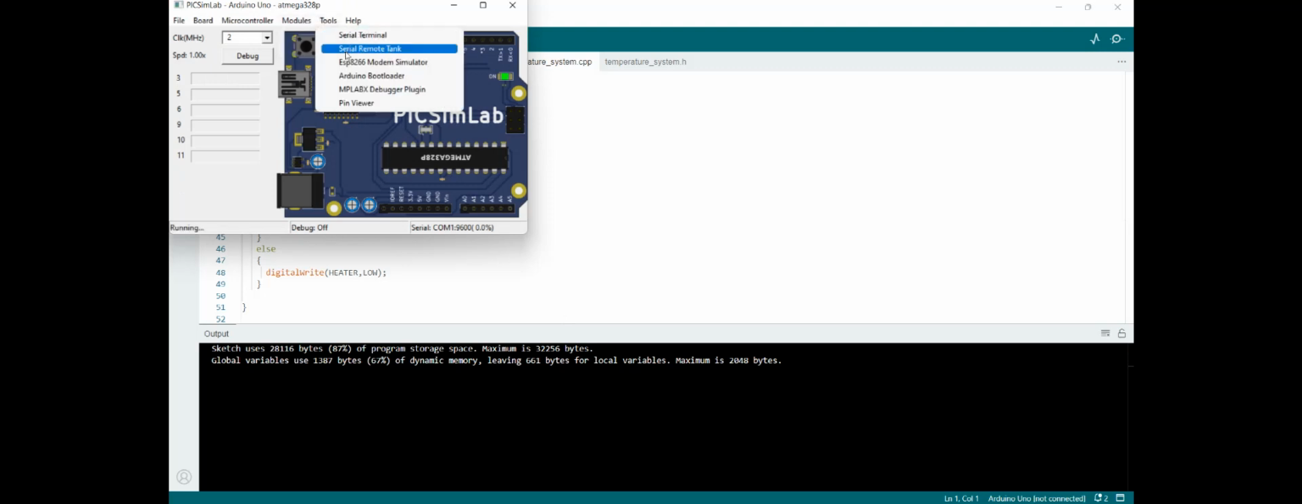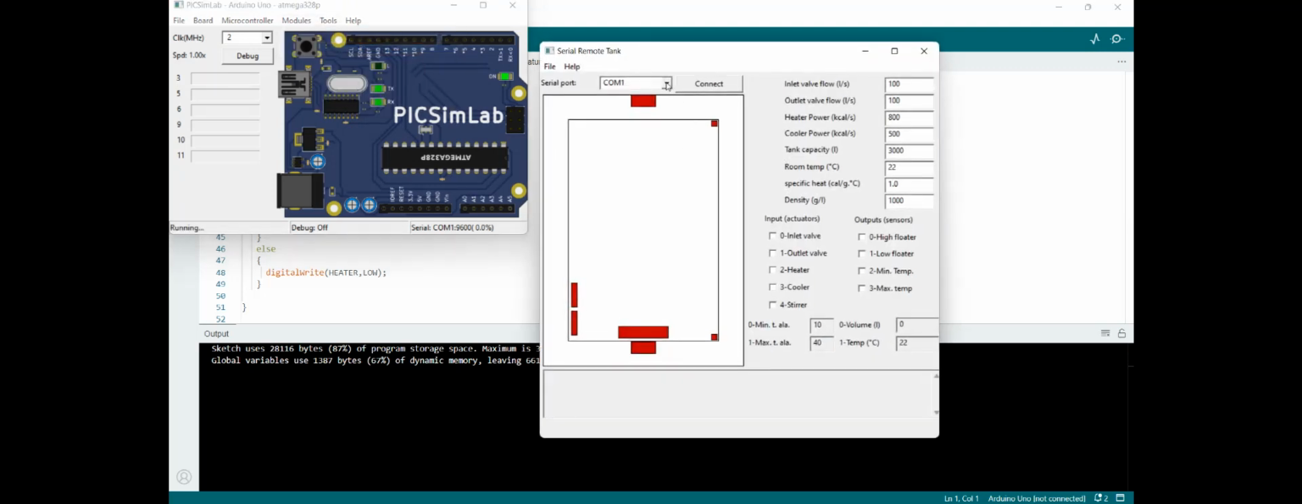Next models on serial remote tank, and we are giving COM2 so that it will be connected. Yeah, as you see, it is successfully connected. And next models we have spare parts.